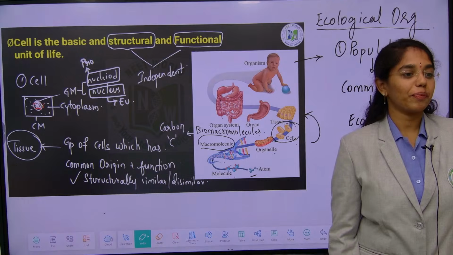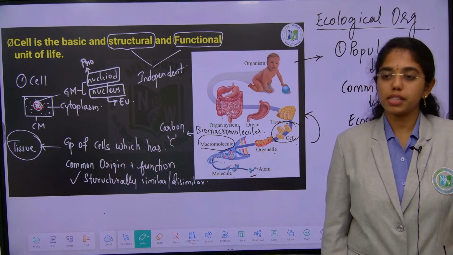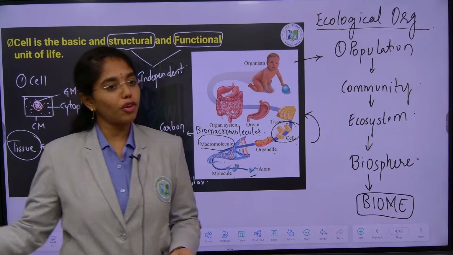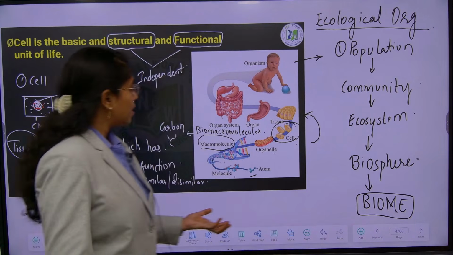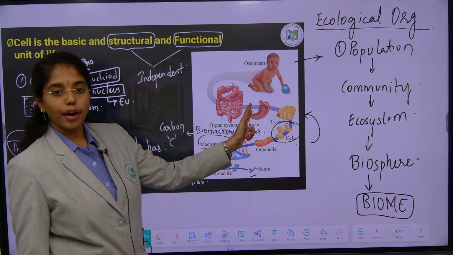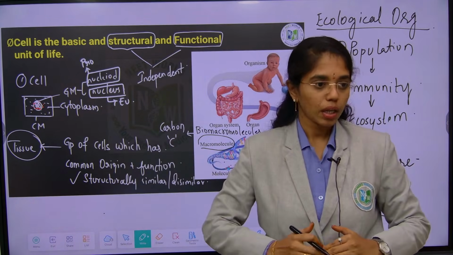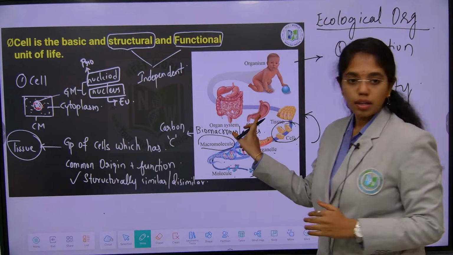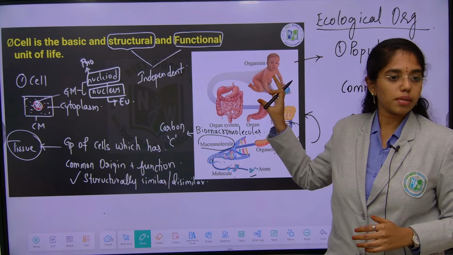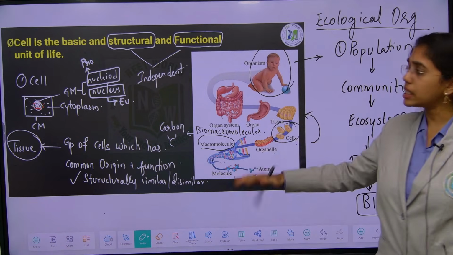Yeah, xylem and phloem. Xylem has 4 different types of tissues, right? What are they? Tracheids, vessels, xylem fibers, xylem parenchyma; phloem: sieve tubes, companion cells, phloem fibers, phloem parenchyma, and all. So such cells will form tissues. A group of different tissues will form what? Organ. A group of different organs will form an organ system. For example, the stomach and different parts of the alimentary canal will build up what? Alimentary canal. This is an organ system. Different organ systems in the body will form what? Organism.